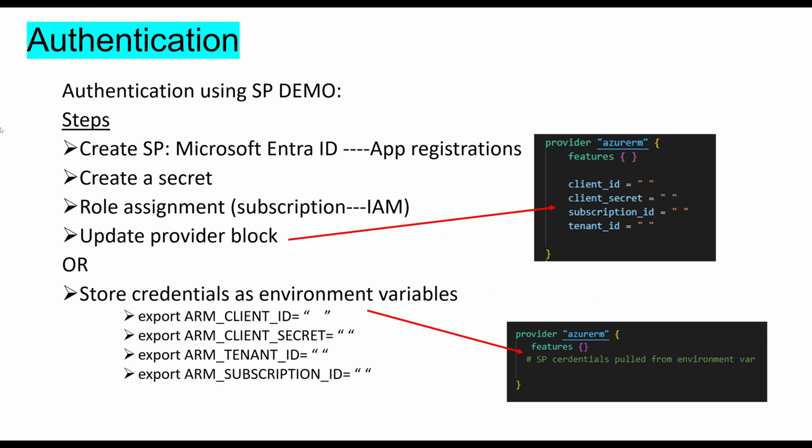The steps are: create a Service Principal and create a secret, do a role assignment, and then we update the provider block. The provider block will have client ID, client secret, subscription ID, and tenant ID. Hard coding this is not a recommended approach, so we can give them as environment variables. You're going to set ARM_CLIENT_ID, ARM_CLIENT_SECRET, ARM_TENANT_ID, ARM_SUBSCRIPTION_ID.